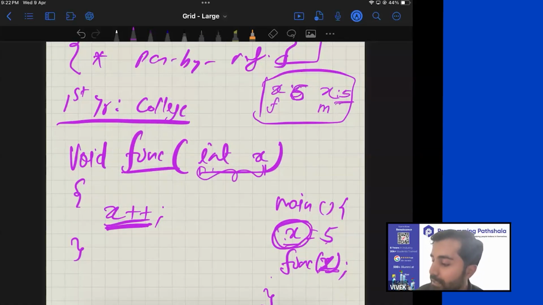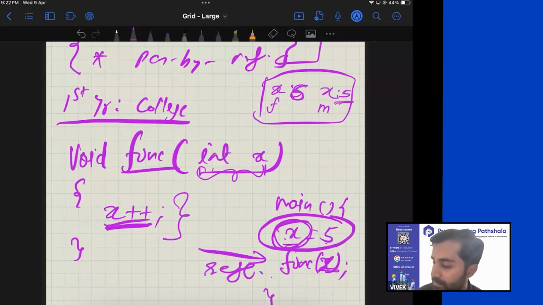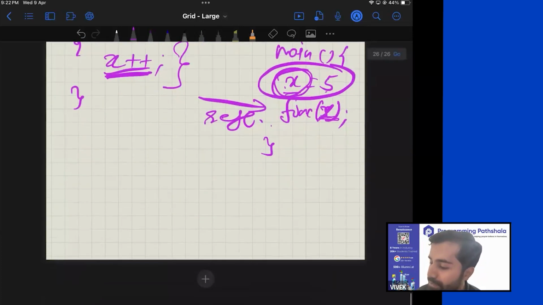Now, a lot of times we desire that the changes made here should be reflected in the calling function. So in that case, you choose to pass by reference. There are different ways you use pointers, references, and all that. In languages like C++, you can just put the ampersand mark, and it would simply be pass by reference. So, okay, it was just a quick refresher.